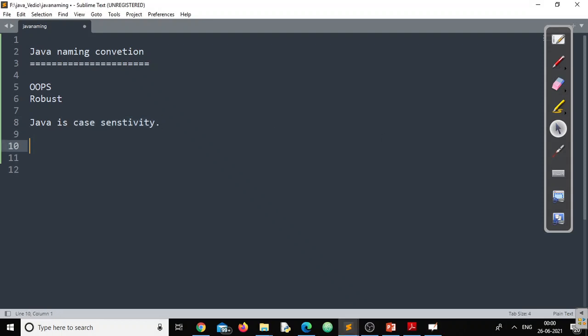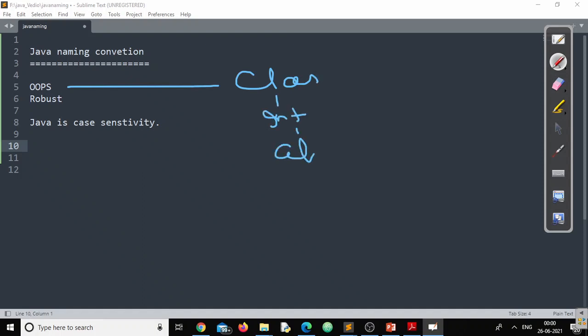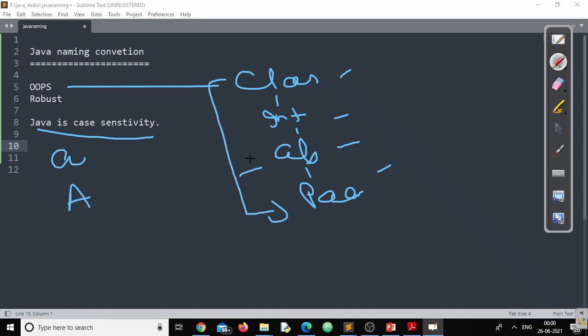Now, if that is true, the biggest question is that Java has a lot of components. Java has a component called class, a component called interface, a component called abstract class, a component called package. So a lot of components are there in Java, right? Now if Java is case sensitive, if lowercase letters are different from uppercase letters, there is a big doubt in my mind: sir, when should I use lowercase characters, and when should I use uppercase characters? It's a million dollar confusion in my mind.